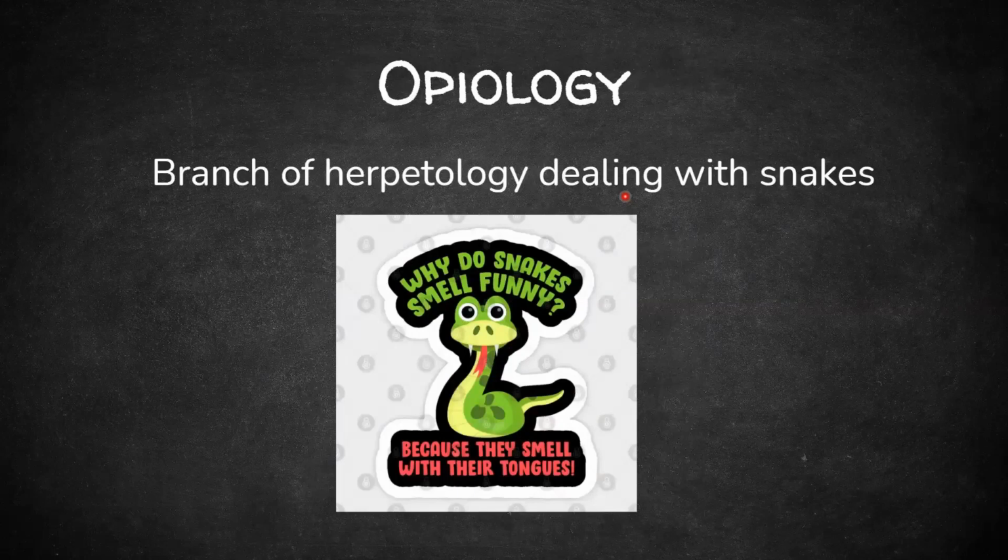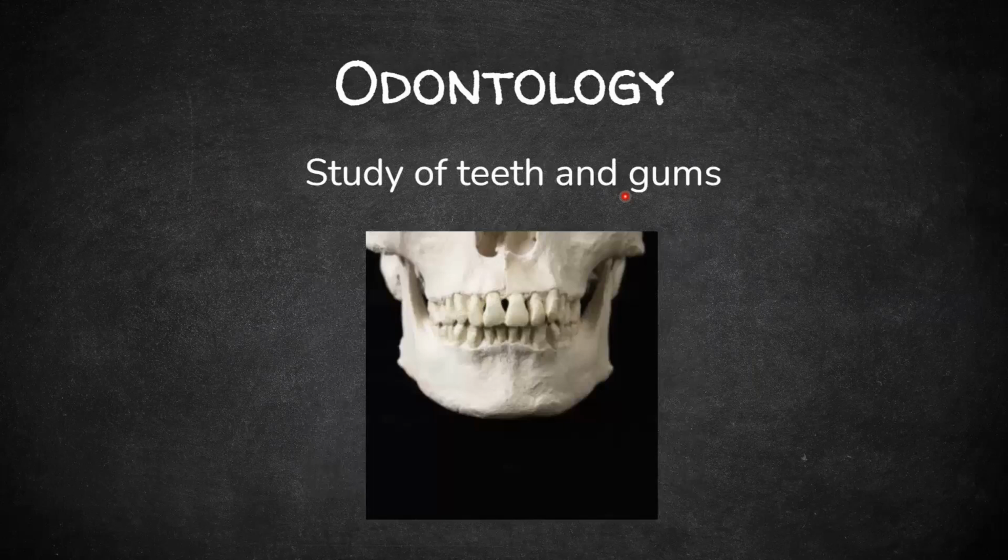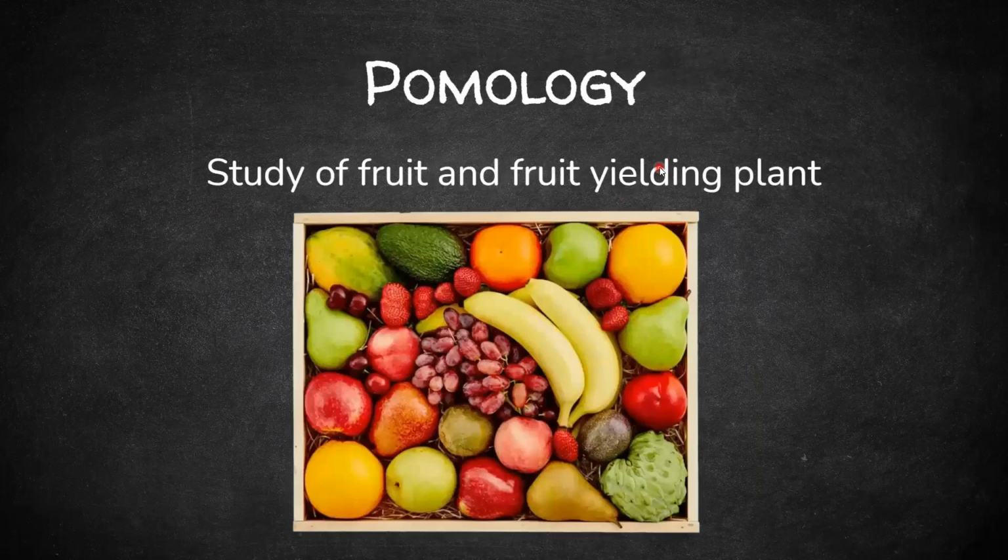Next one is opiology. Now, what is opiology? Basically, it is a branch of herpetology which deals with snakes. Okay, that is called as opiology. Next one is odontology. Odontology, which is study of the teeth and gums. Okay. Next, pomology. Pomology, that is the study of fruit and the fruit yielding plants. So basically all about fruits.